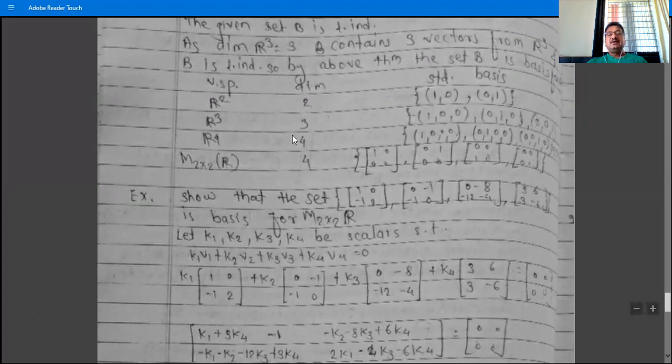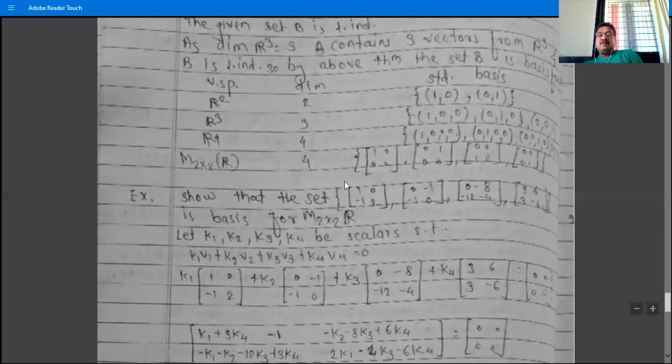R4: the dimension is 4, and its standard basis is (1,0,0,0), (0,1,0,0), (0,0,1,0), and last is (0,0,0,1). So this is the standard basis of R4. We denote these elements as e1 bar, e2 bar, e3 bar, e4 bar. The dimension of M2x2(R) is 4.